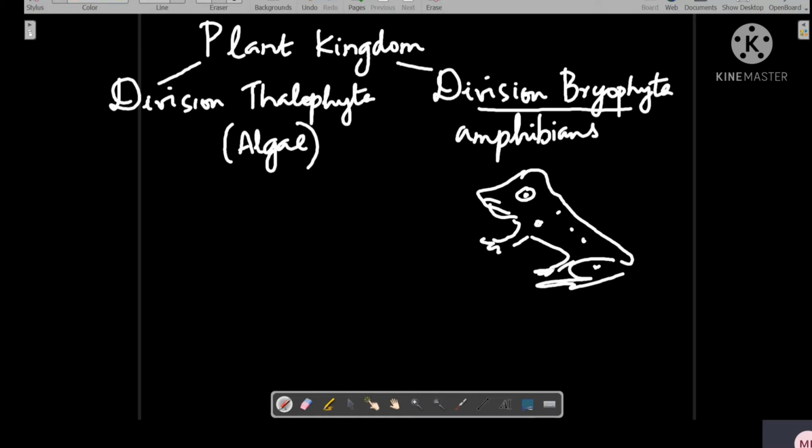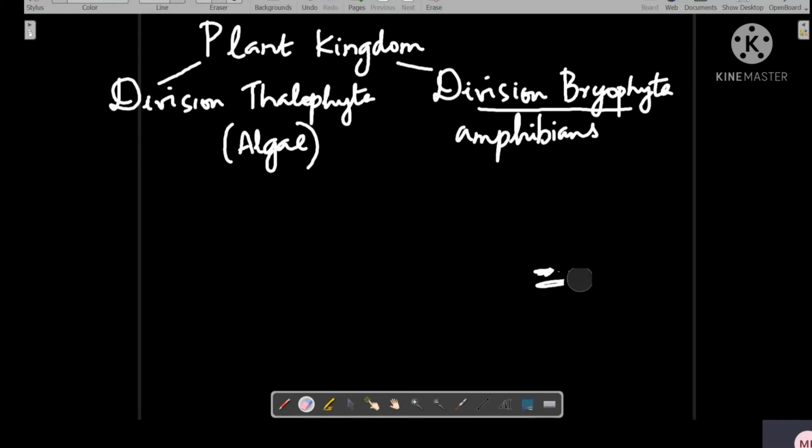So they require water for their reproduction, sexual reproduction. In the same way, the division Bryophyta members, those plants also require water for their sexual reproduction. So that's why they are called amphibians of the plant kingdom.